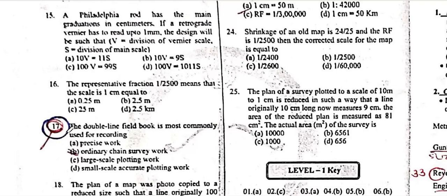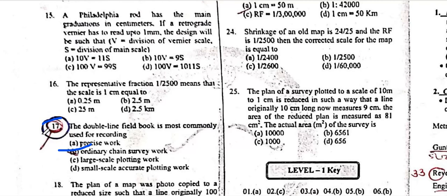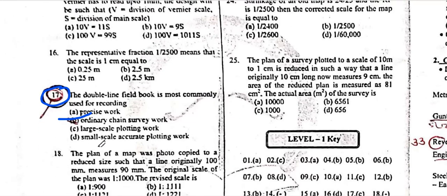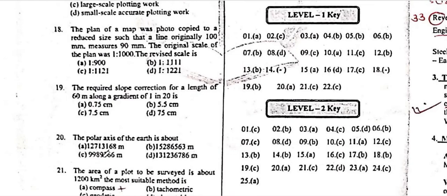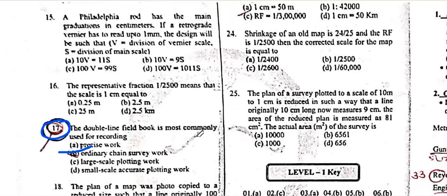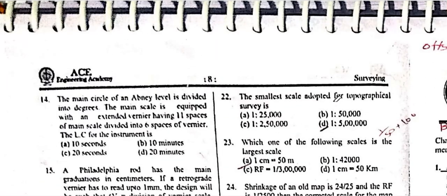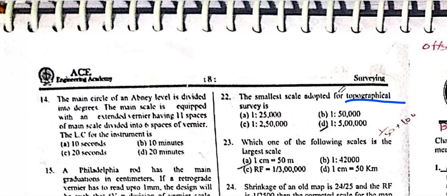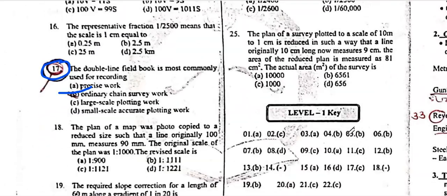Double line field book is most economical for ordinary chain surveying. Ordinary chain surveying is the double line. If you are using the single line, then it will be a large scale. At that time single line surveying will be used. So for an area of the floor surveying of about 1200 kilometers, the more suitable method is not compass, not the theodolite, but geodetic surveying. It is the most particular method used for a smaller scale. What is the smaller scale? A smaller scale is wherever the area is big, with the bottom side small, so it's called the smaller scale. Okay.